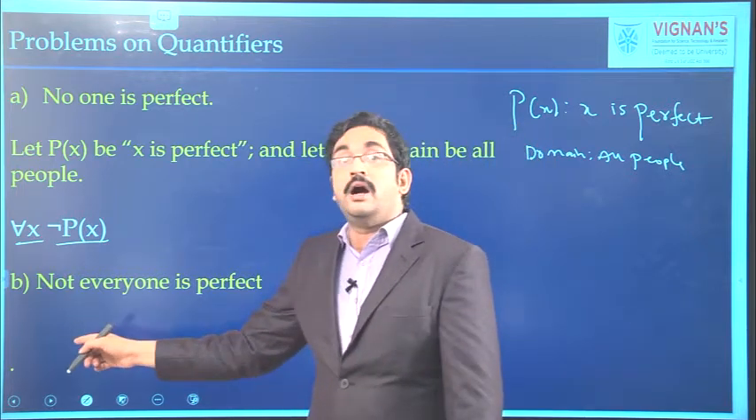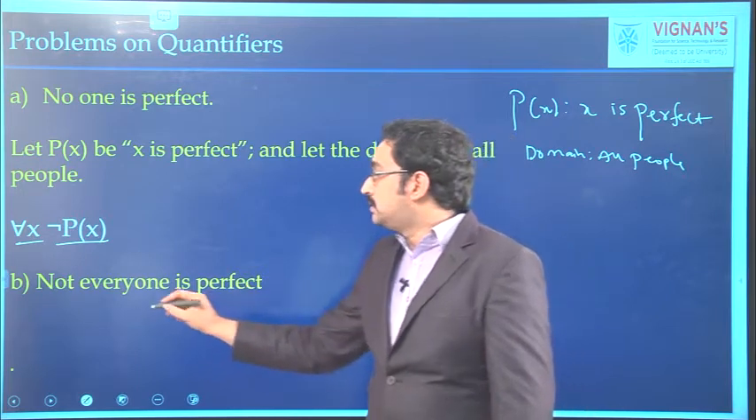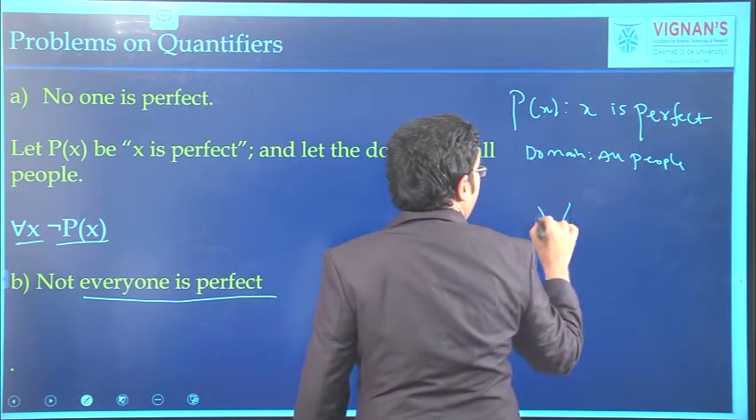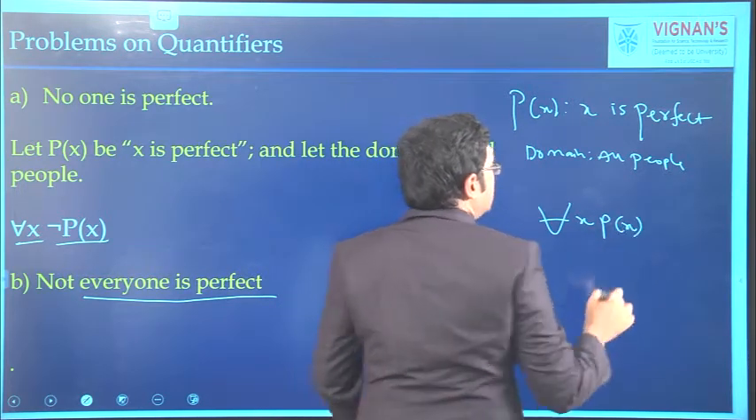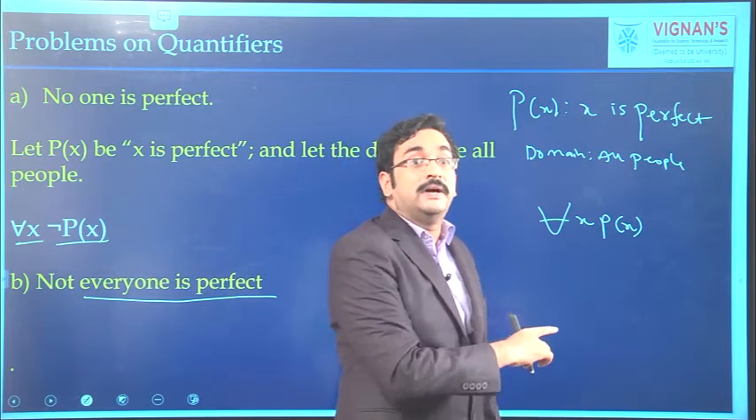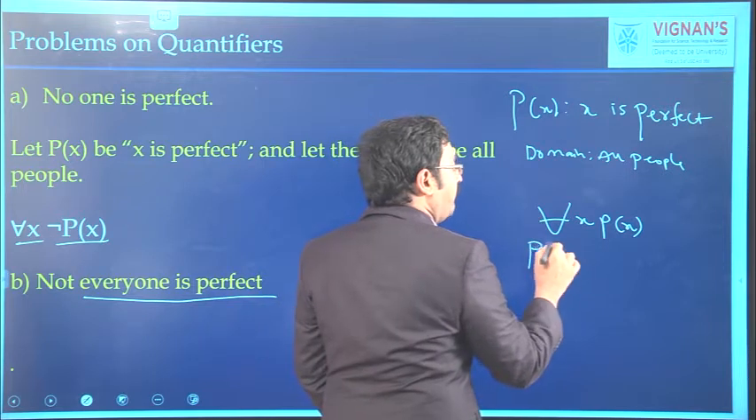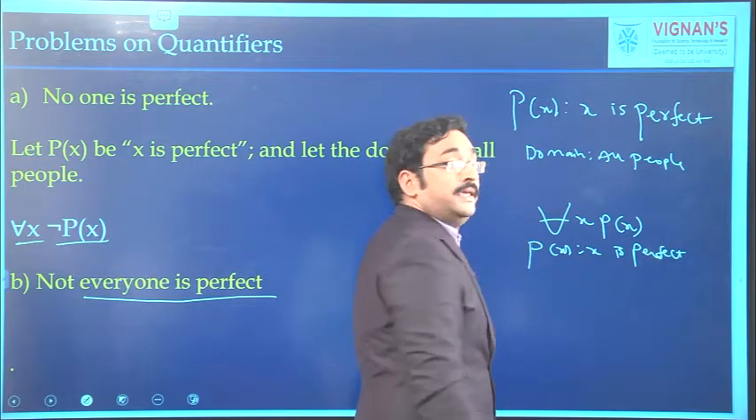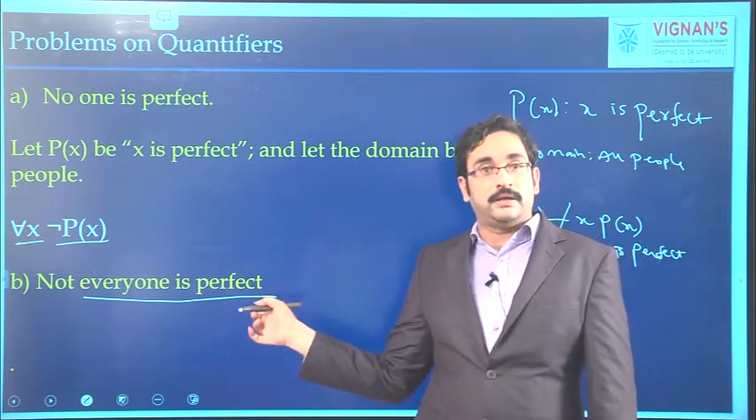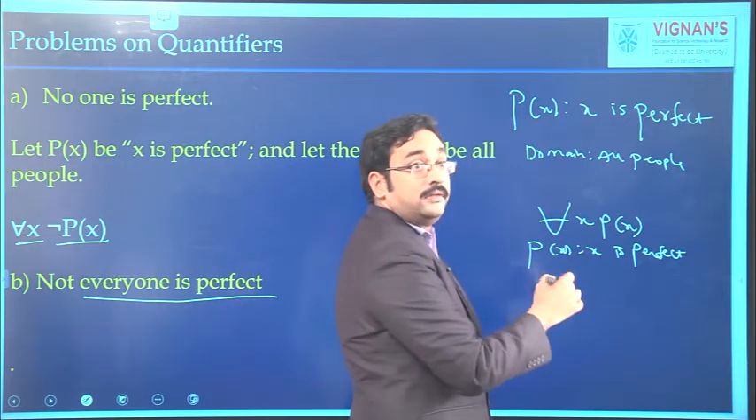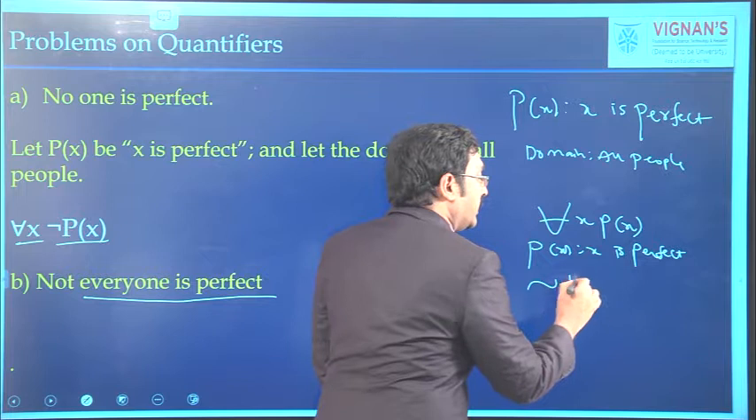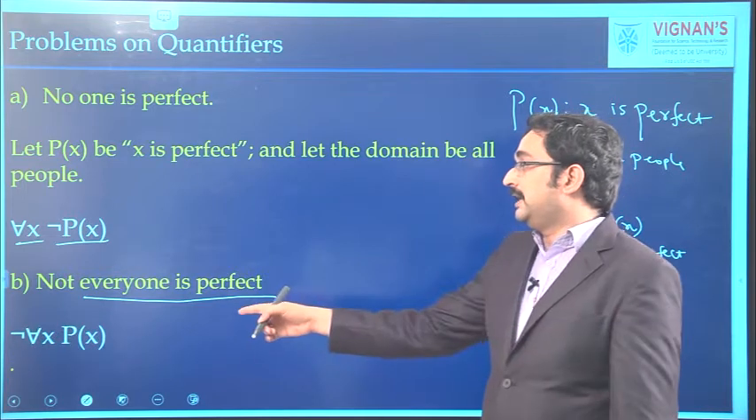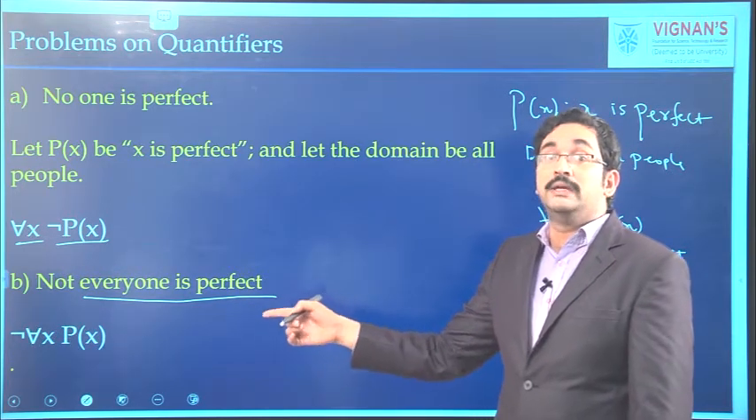See the next one, not everyone is perfect. So first we can express this, everyone is perfect, can be written as for all x p of x. So for all x p of x indicates that everyone is perfect, if we take p of x as x is perfect. Here what you have to find, not everyone is perfect. So apply negation between this. Then we will get negation for all x p of x. That is the solution for this one. Negation for all x p of x. So not everyone is perfect.